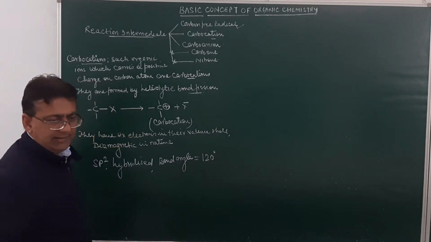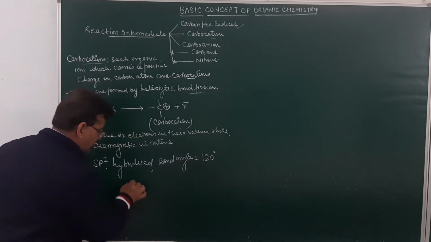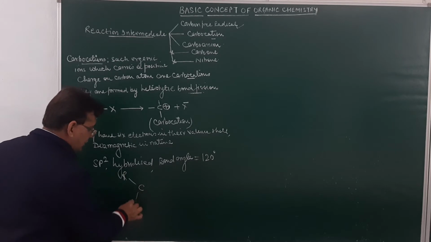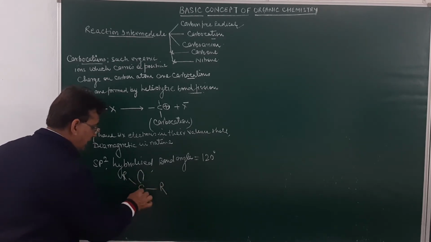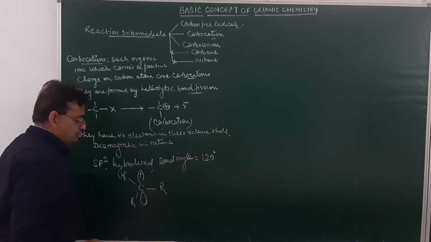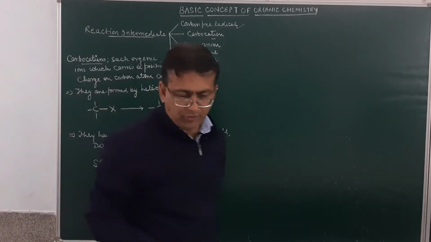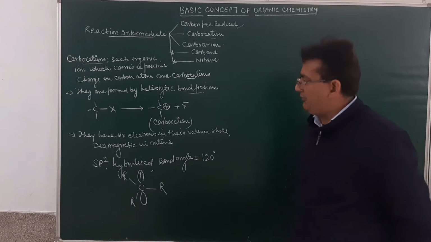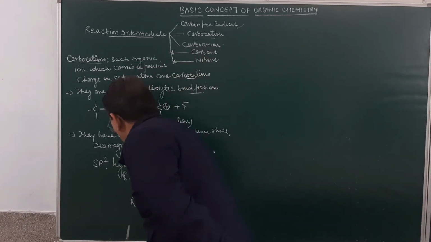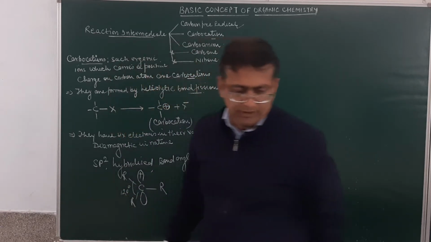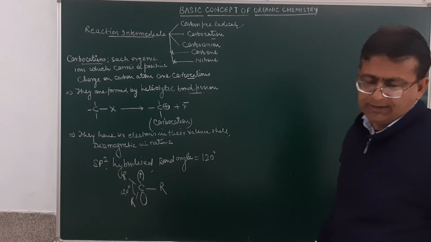These carbocations will be written in this manner: this is C, this is R, this is R and then R, with a positive charge here. Am I clear, student? This has an empty p orbital and the bond angle in this case is equal to 120 degrees.